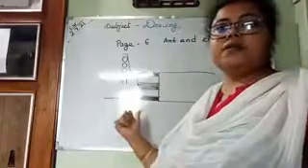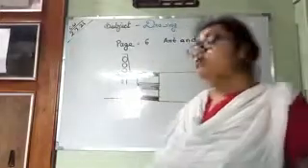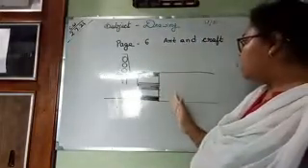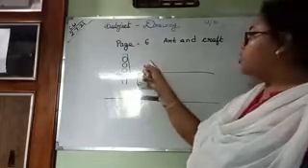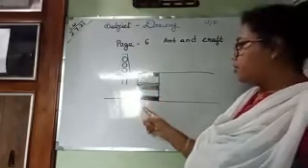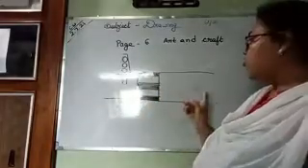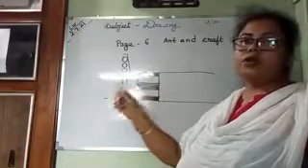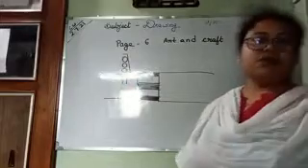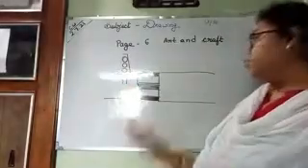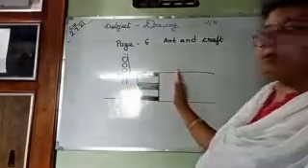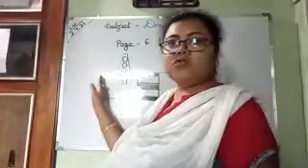How does it help us? Suppose all the cars will stop here. Those who are standing here and on this side have to cross the road. But the cars are always going on. How will they cross? One time will come that here also the car will stop and here also the car will stop.